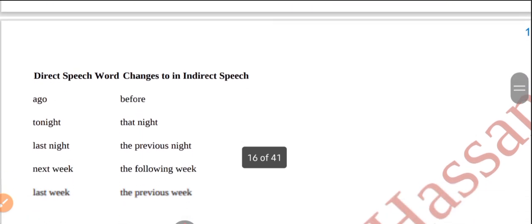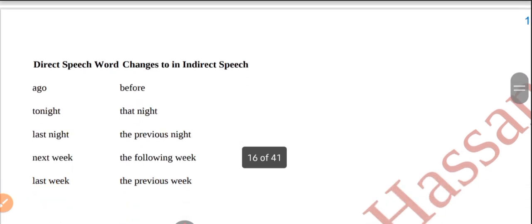Okay. Other words: ago changes into before. Tonight becomes that night. Last night, the previous night. Next week, the following week. Last week, the previous week. If these words are present in the reported speech, then these words change into these words.